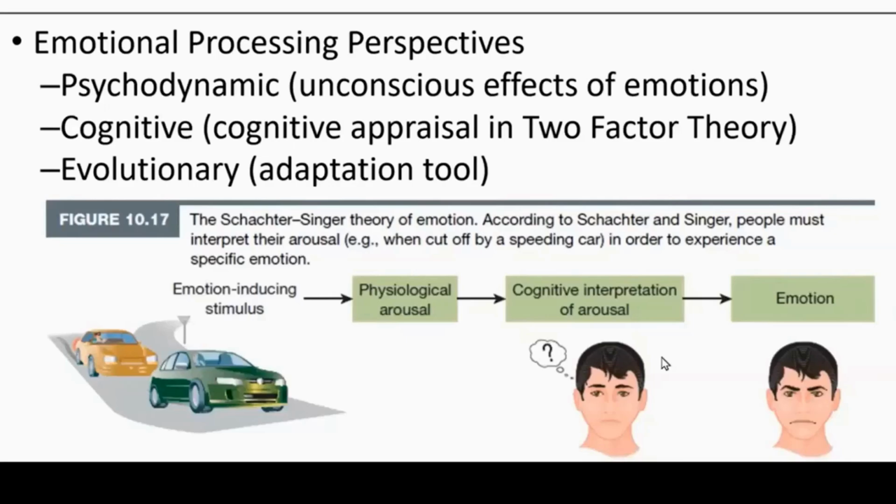Then the last one, Darwin's evolutionary perspective. Darwin says that emotion is a tool, an adaptation tool that really facilitates our survival and reproduction. Imagine an animal roaring, a lion roaring, or baring its teeth. This is showing anger, dominance, and aggression.